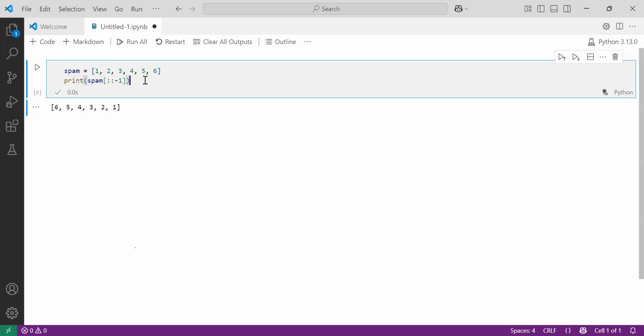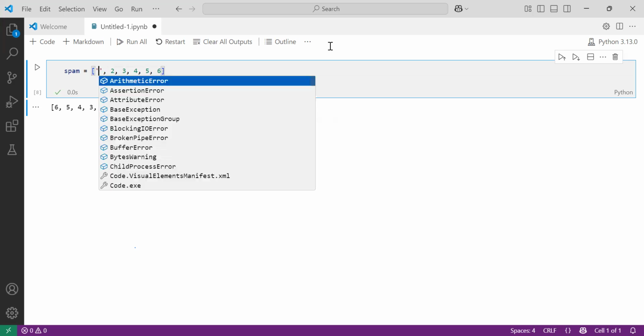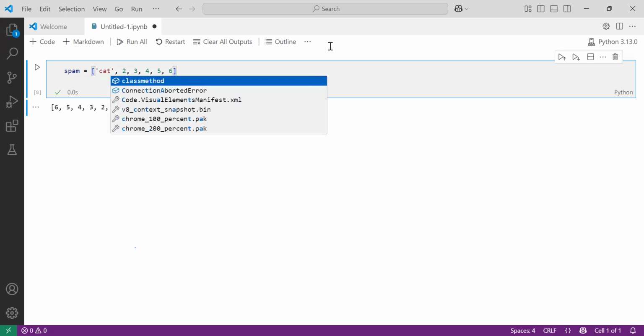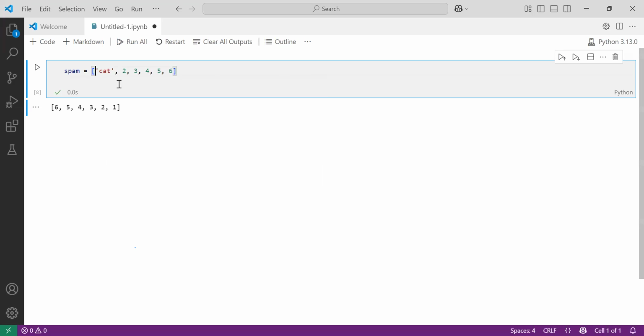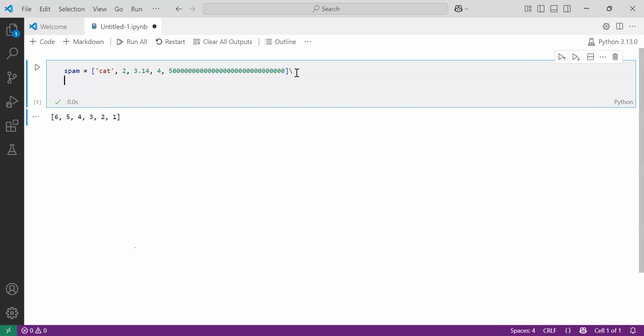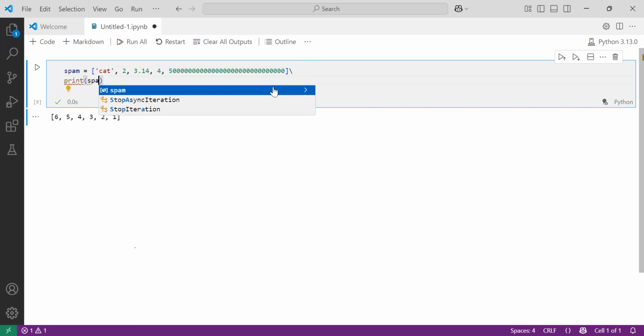One more thing I want to display here. You may take miscellaneous items also. Miscellaneous means you may take some string value, one float value, and some larger double, a bigger value. Python is working in this order also. If you observe here, I want to print this particular list, so I will pass this variable inside the print.